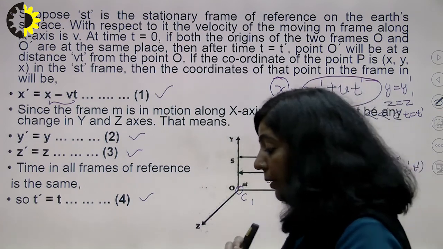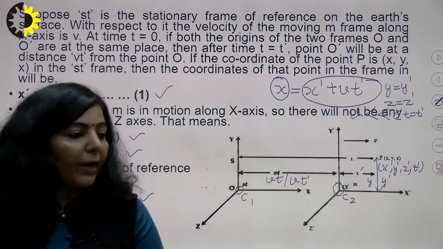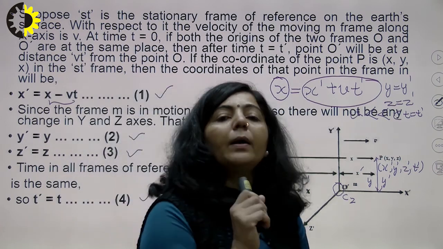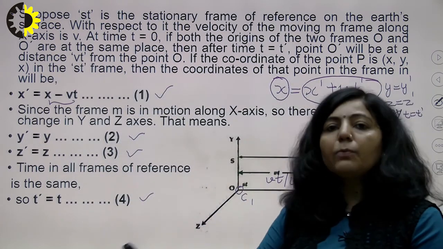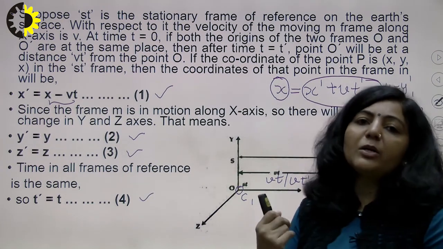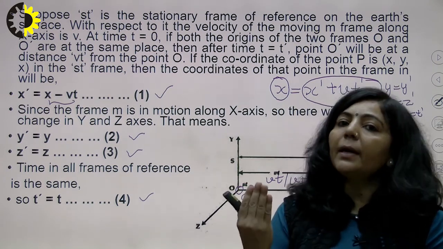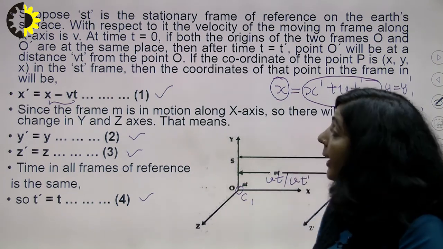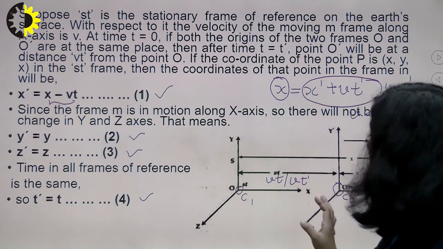So I hope the meaning of Galilean transformation equations is clear. Transformation equations are the equations used when you convert the coordinates of one inertial frame in terms of the coordinates of another inertial frame. Since you have four coordinates, there will be a set of four equations. And how do you get those equations? By taking two inertial frames S and S dash.